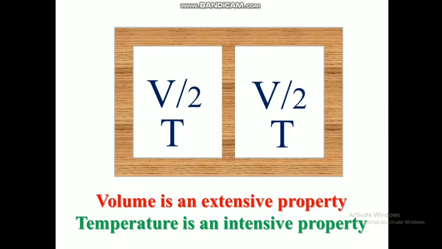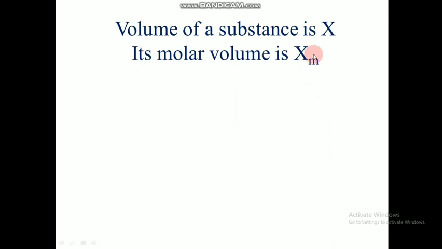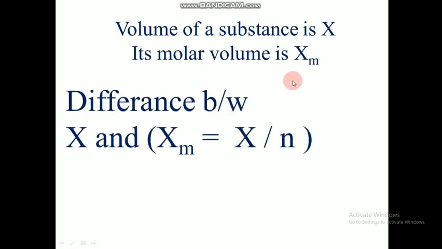And now we will see another side of extensive and intensive properties. For that we are considering a system with volume equal to X and its molar volume Xm. So volume is X and molar volume is Xm, and we will see what the difference between X and Xm is. This we have learnt in states of matter.